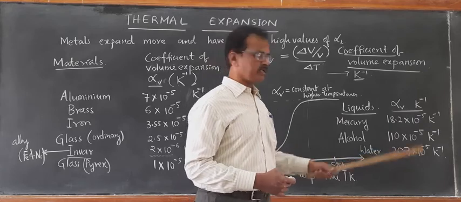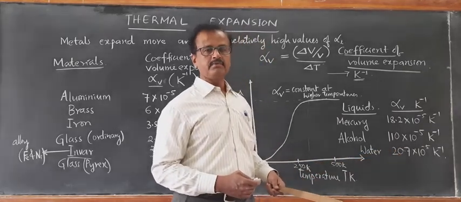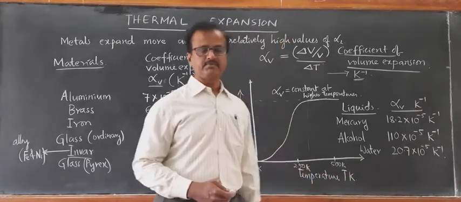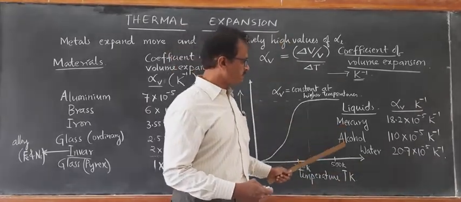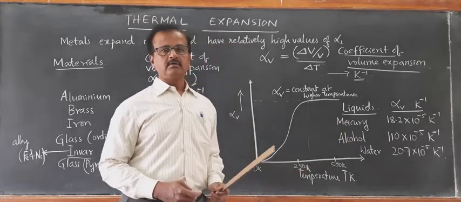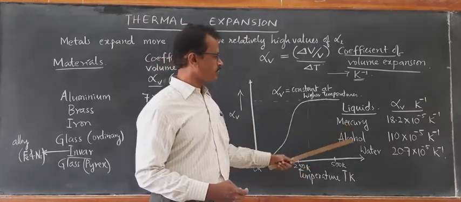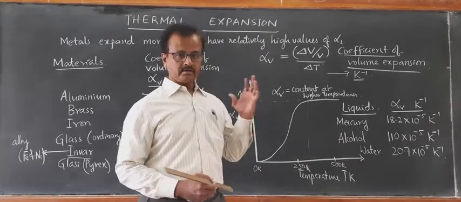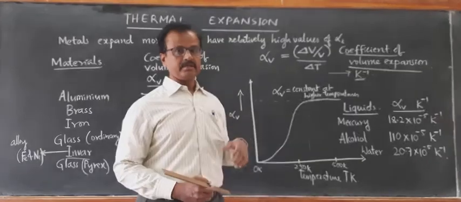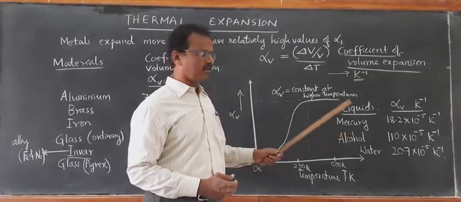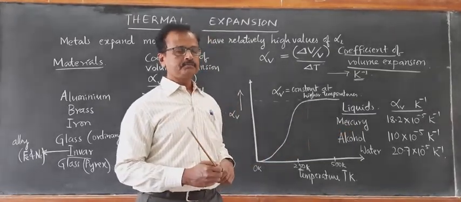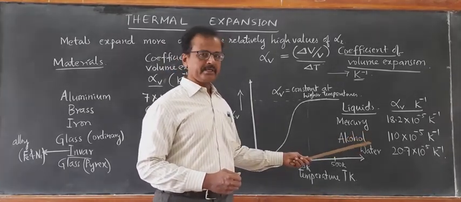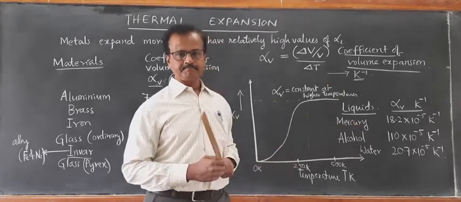Water also has a good value of coefficient of volume expansion, 20.7 into 10 to the power of minus 5 per Kelvin. So, looking at these values of volume expansion of mercury and alcohol, one can now confirm that in thermometers consisting of mercury and alcohol, the alcohol will have better expansion properties than mercury.